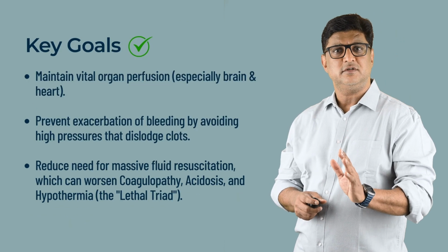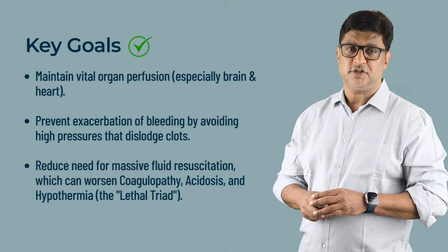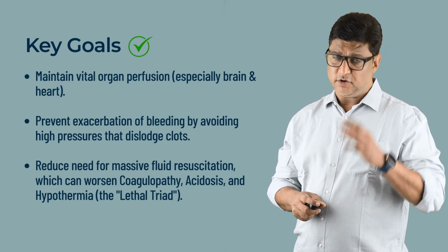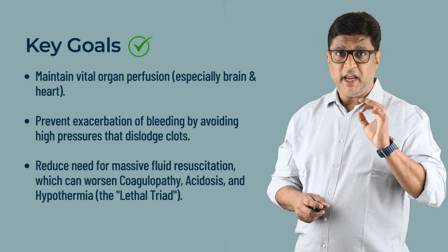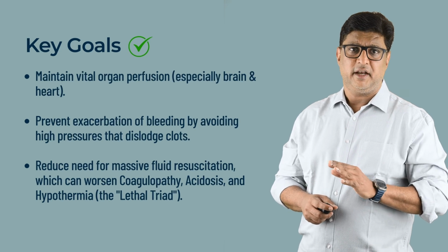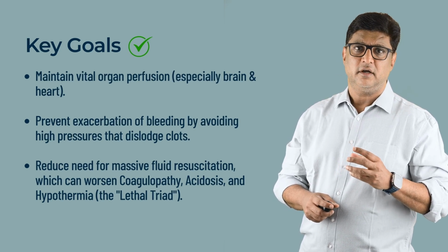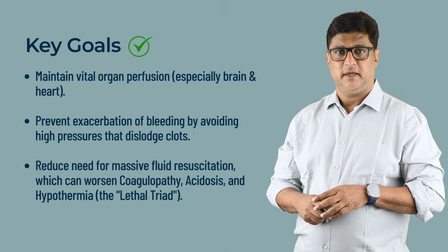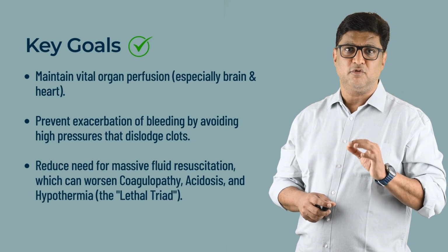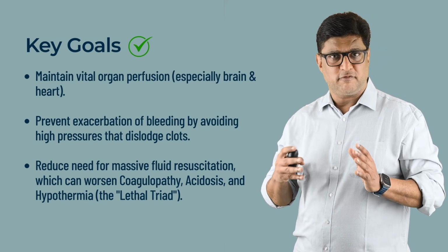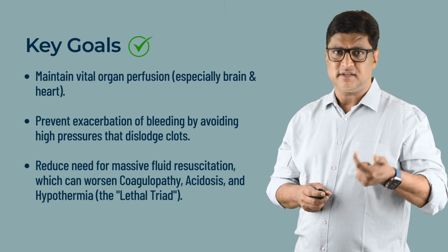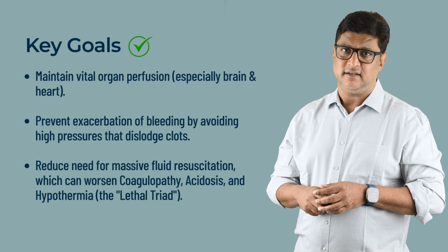Let us look at the key goals. So, what are our key goals? When we talk about permissive hypotension, number one, we want to maintain vital organ perfusion, especially to the brain and the heart. The second, we aim to prevent worsening of bleeding. If your blood pressure is too high, it can dislodge a forming clot and cause rebleeding. And the third, we want to reduce the need for massive fluid resuscitation, because too much fluid can actually worsen the outcome by promoting coagulopathy, acidosis, and hypothermia, what we call the lethal triad.